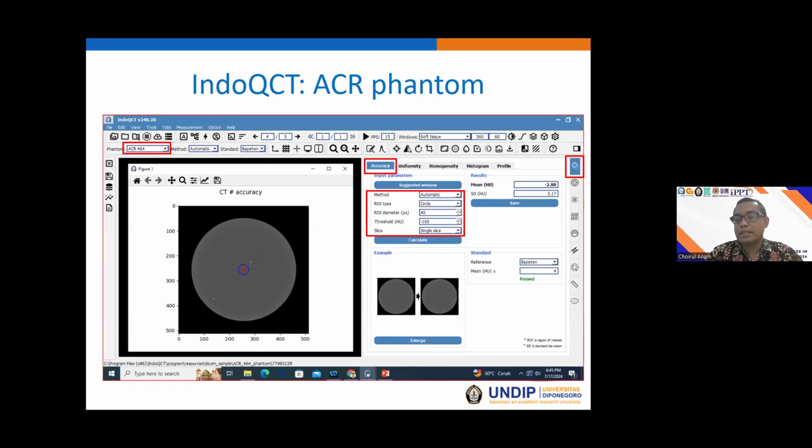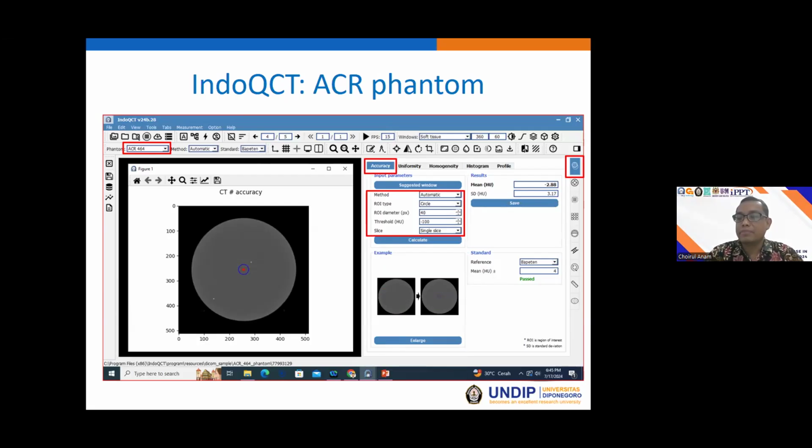In the QCT we have set the standard one of the input parameters. And of course, we can set automatic or manual.